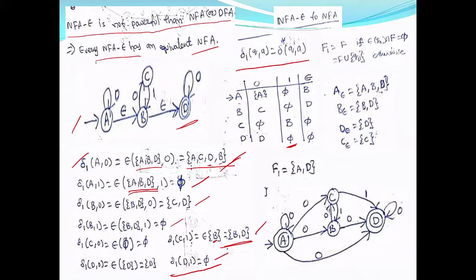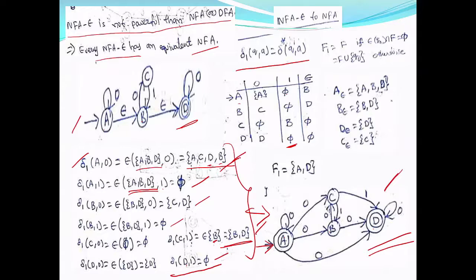So you have to be familiar with these transitions and converting from NFA epsilon to NFA so that you can save time. Otherwise, if you keep on writing all the formulas one by one, then it's going to be very lengthy and you cannot get it in the required time. So this is what I have calculated and you can see your NFA which I have drawn. So A on 0 is A, B, C, D, and so on. So this is your NFA which is equivalent to your NFA epsilon.